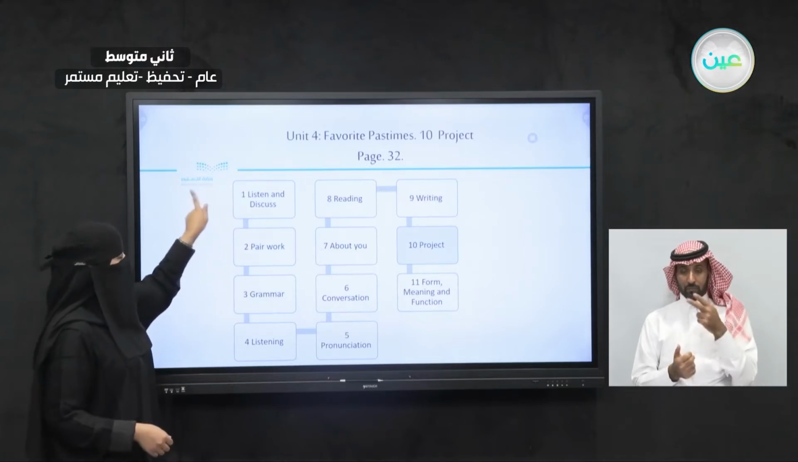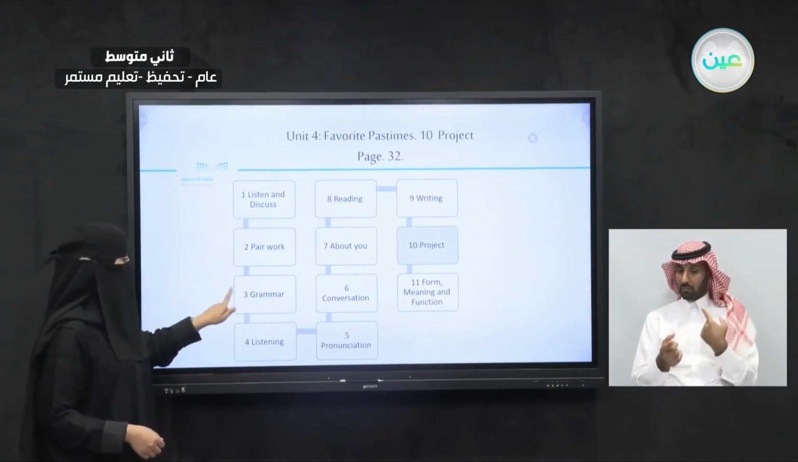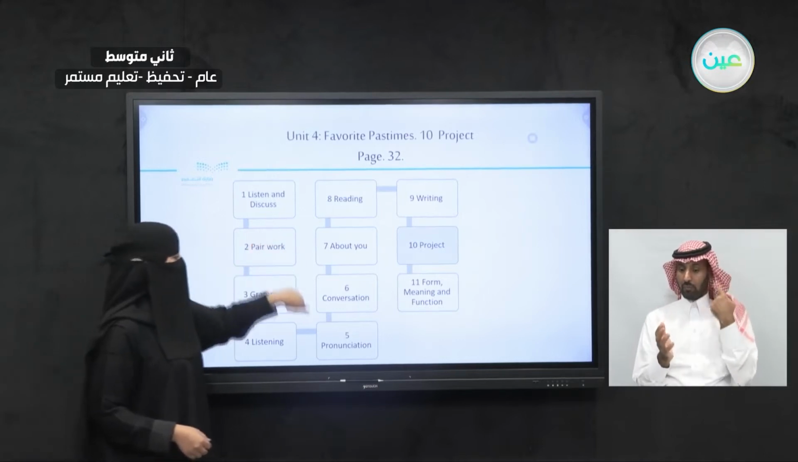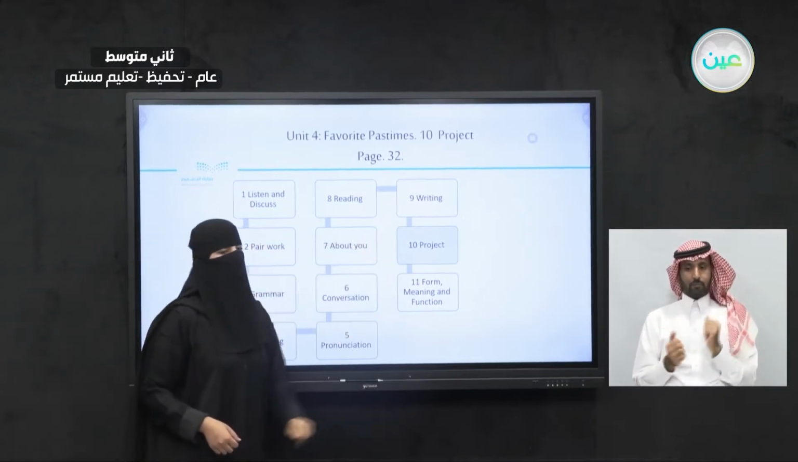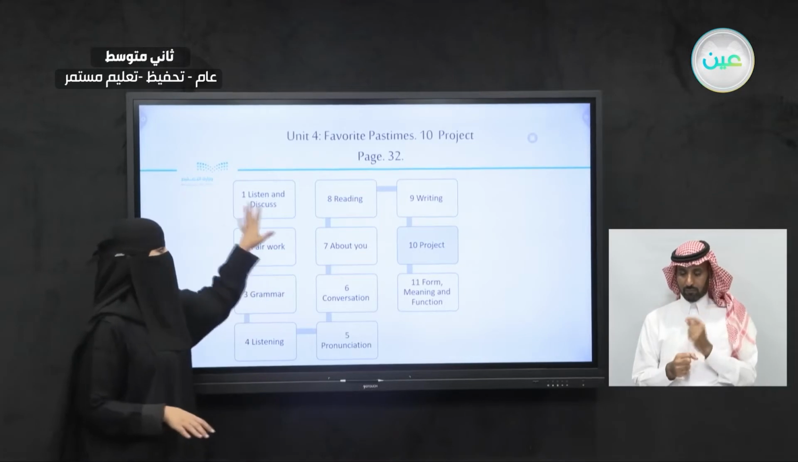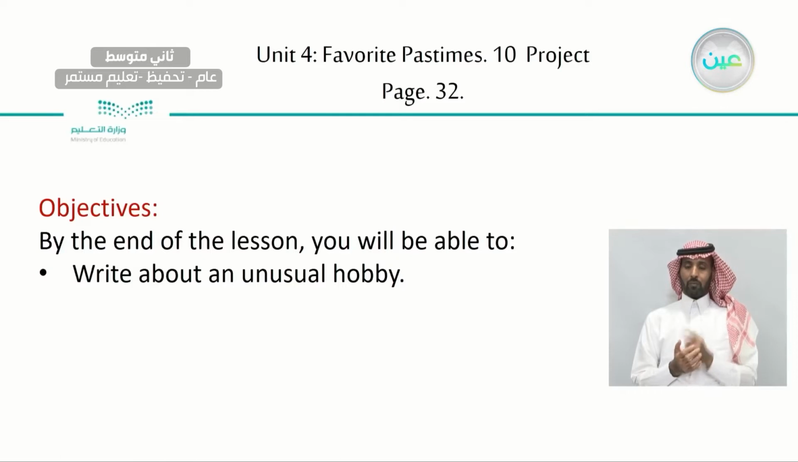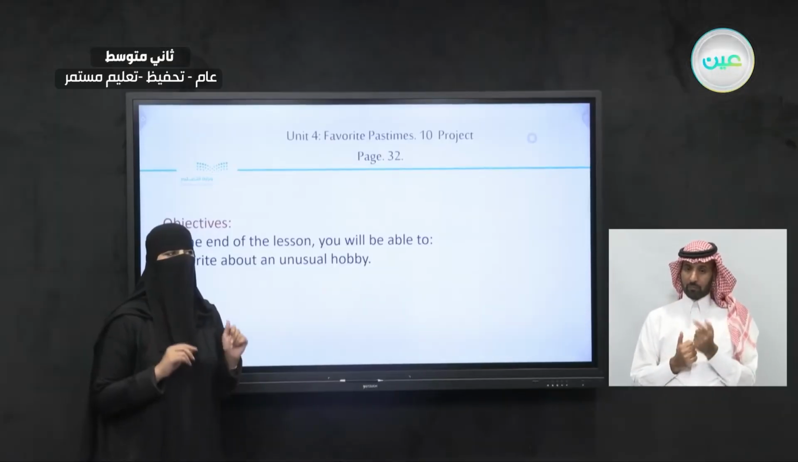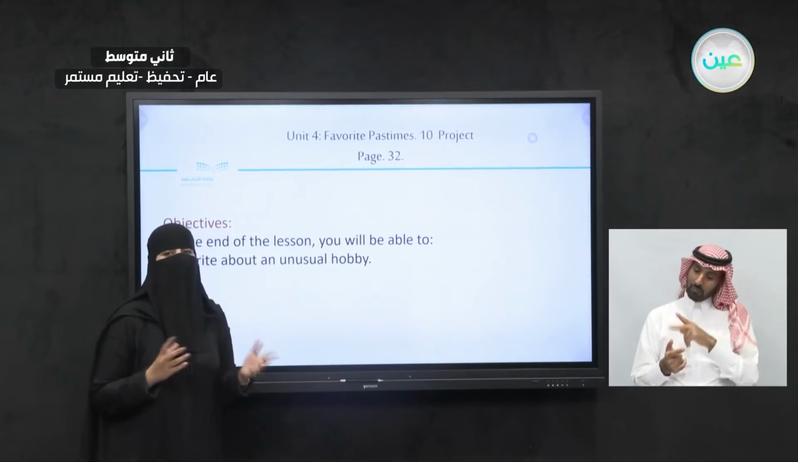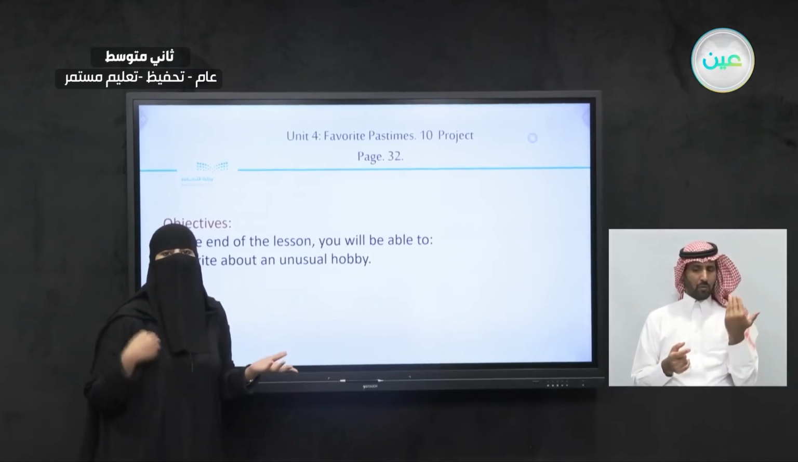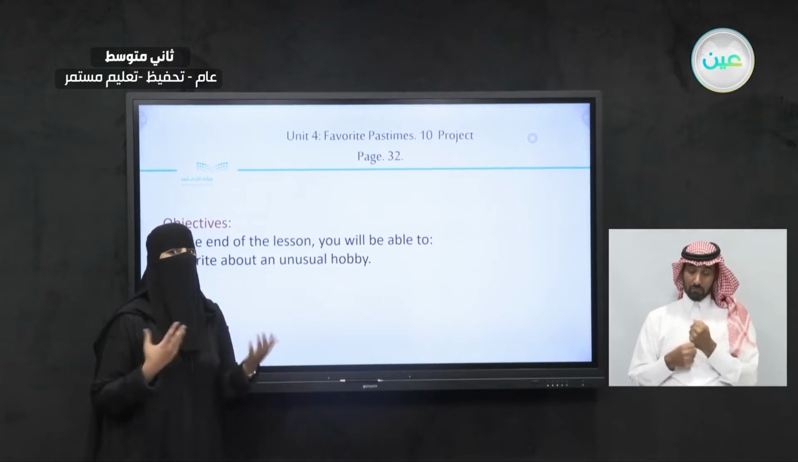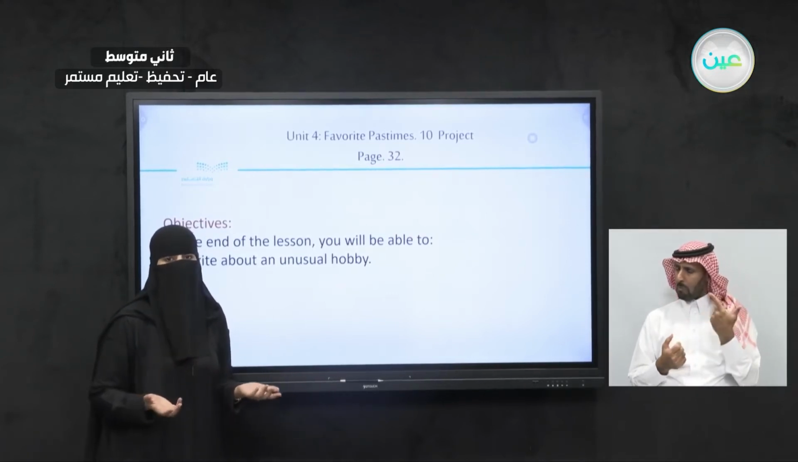Now, where are we in this unit and what are we going to do? Let's check. We're done with listening and discussing, pair work, the grammar, listening, reading, all of these things up to the project. So in this lesson, we are applying the things we learned here. What is the objective of today's lesson? By the end of this lesson, you will be able to write about an unusual hobby. When you think about an unusual hobby, what are some of the things that you think about? It's a hobby and you don't hear this hobby very often, right?